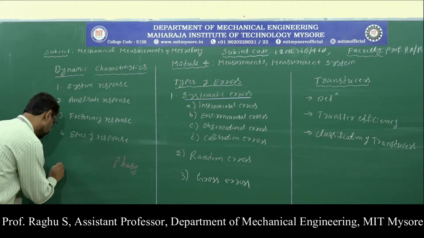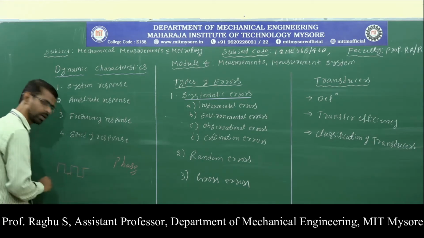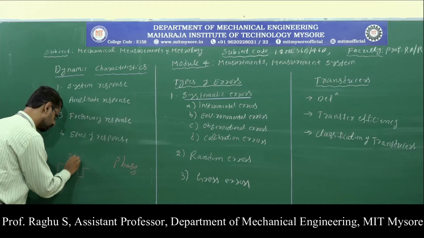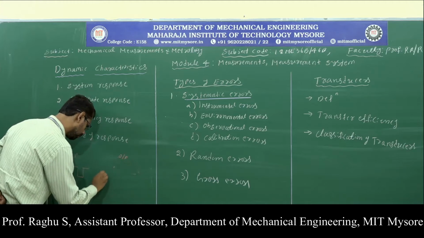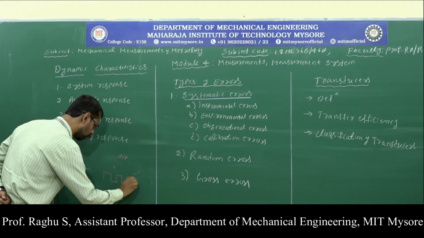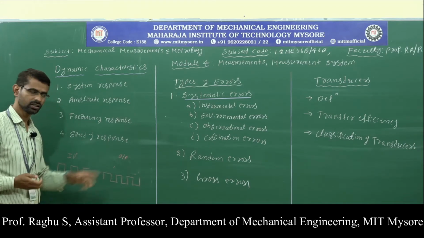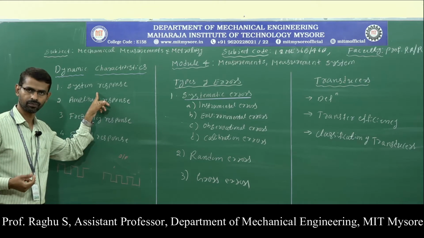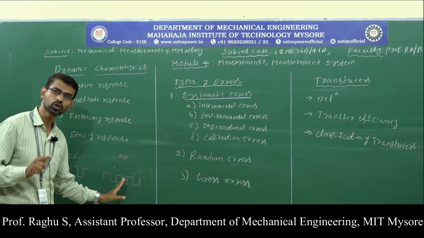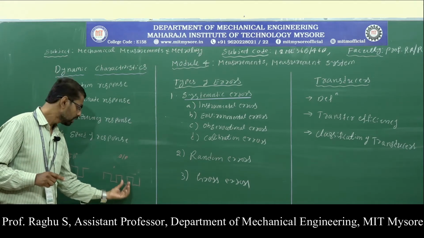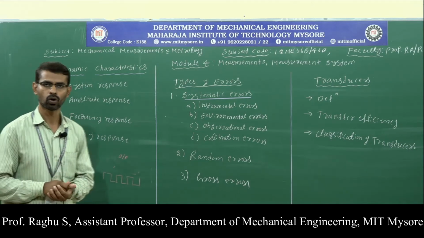Suppose this is the input signal form applied to the measuring instrument. If the output signal is also in square wave form, there is no distortion in the output signal, and the system is said to have good response. If the output signals are distorted, meaning there is no phase relationship with the input signal, then the system is said to have bad response.